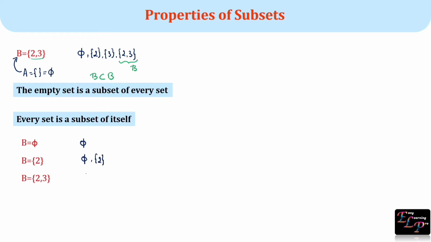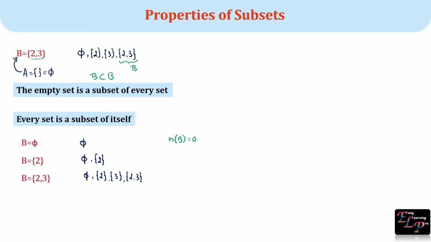For third set, we have null set, 2, 3 and 2, 3. If you observe, for the first set, number of elements in set B is 0